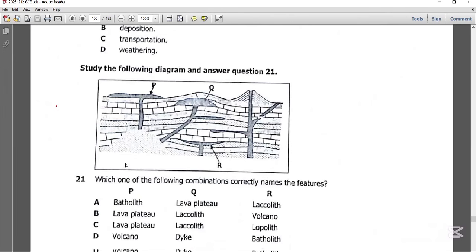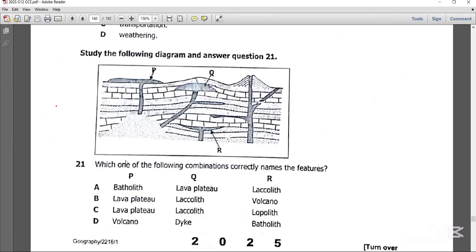Study the following diagram and answer question 21. So you need to look at this diagram. This is a question that is coming from the topic volcanicity. On this particular topic, you need to know that there are intrusive volcanic features and extrusive volcanic features.